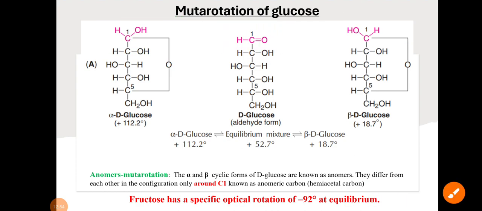Similarly, fructose has a specific optical rotation of minus 92 degrees at equilibrium. What is the specific optical rotation of fructose at equilibrium? It is minus 92 degrees. And what about glucose at equilibrium? That is plus 52.7 degrees. And please remember the mutarotation of alpha D glucose as well as beta D glucose, okay?